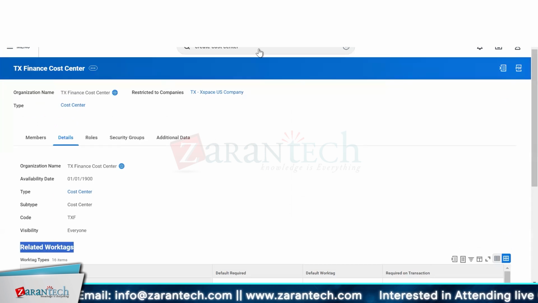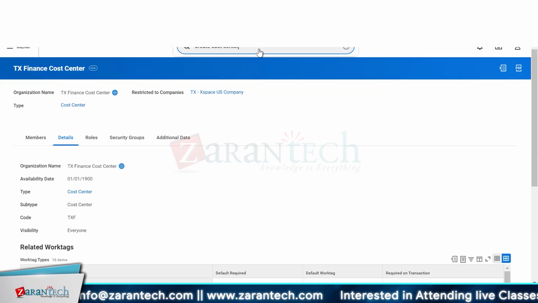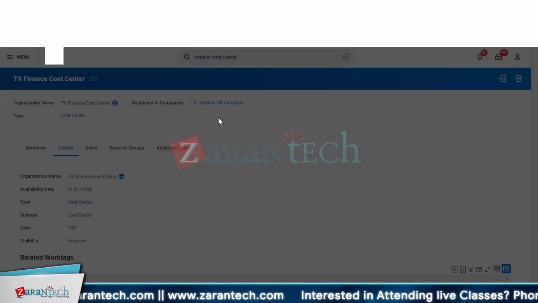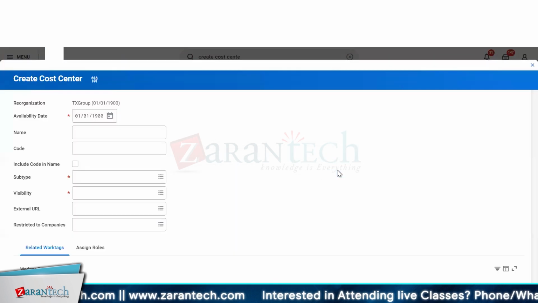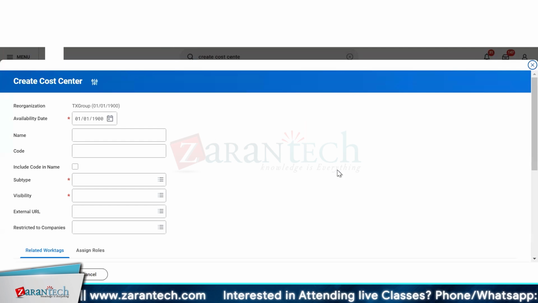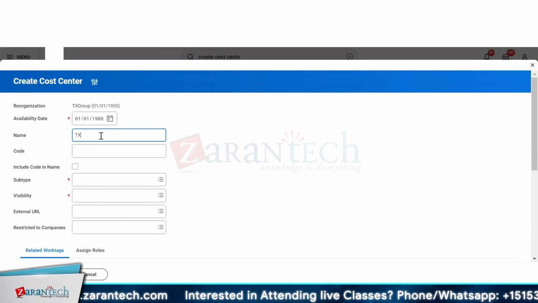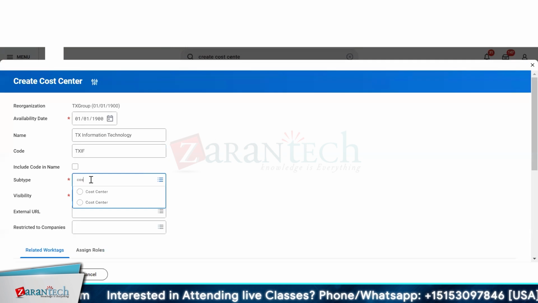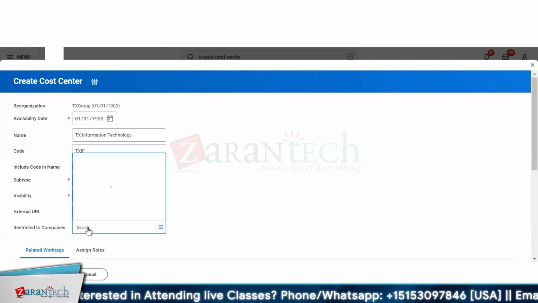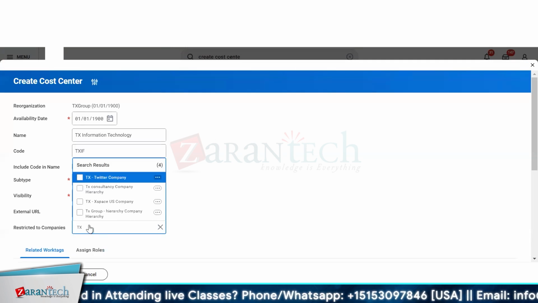The first cost center we have created. Let's create another cost center, and that would be my second cost center. And here, the second cost center would be my TX information technology. The same way, visibility everyone. I want to restrict it to the same company.